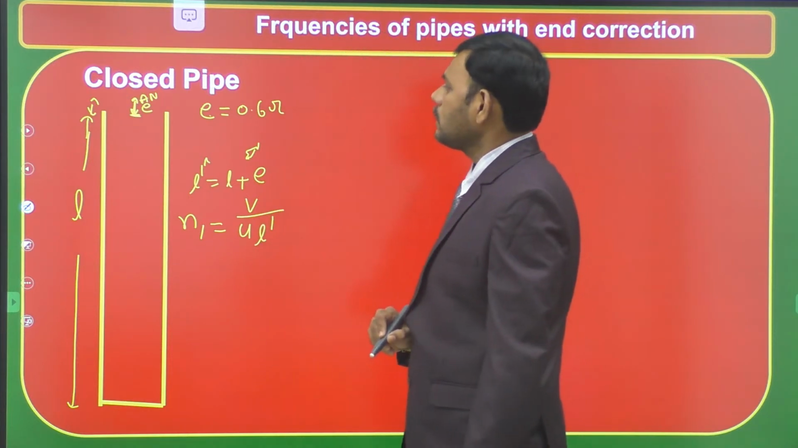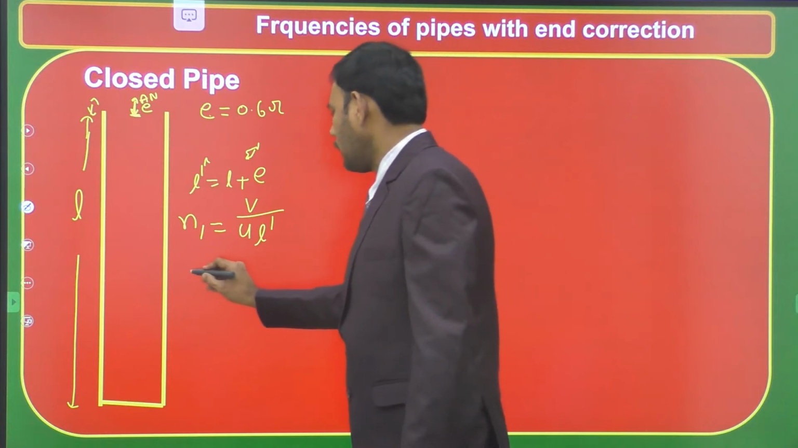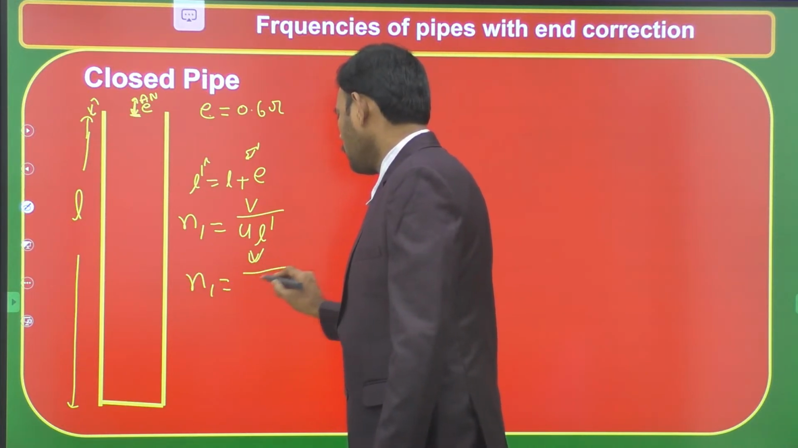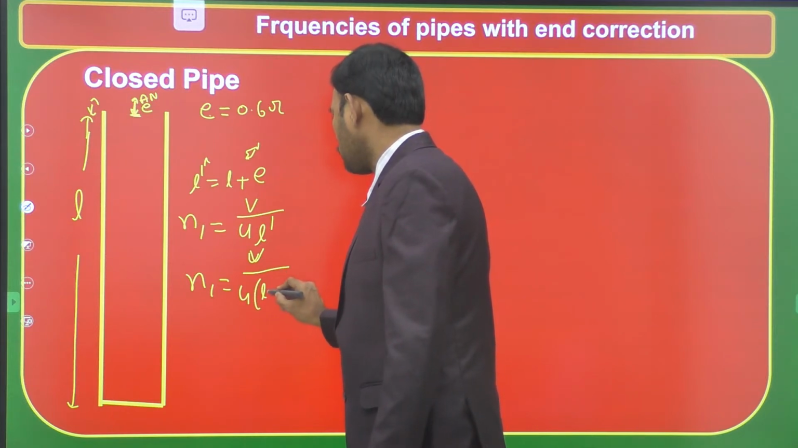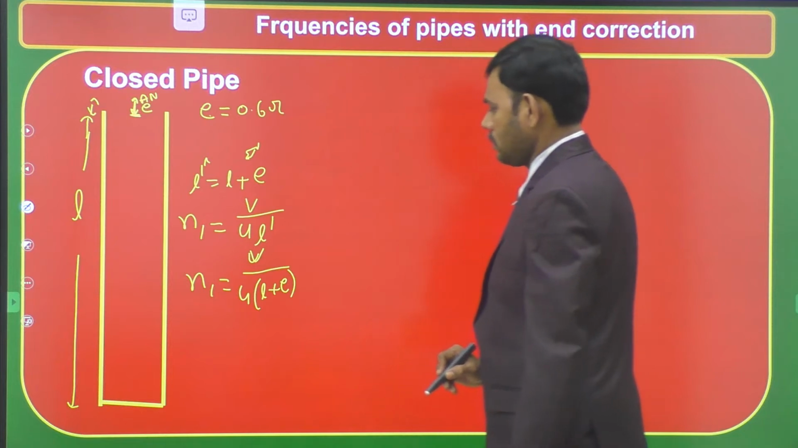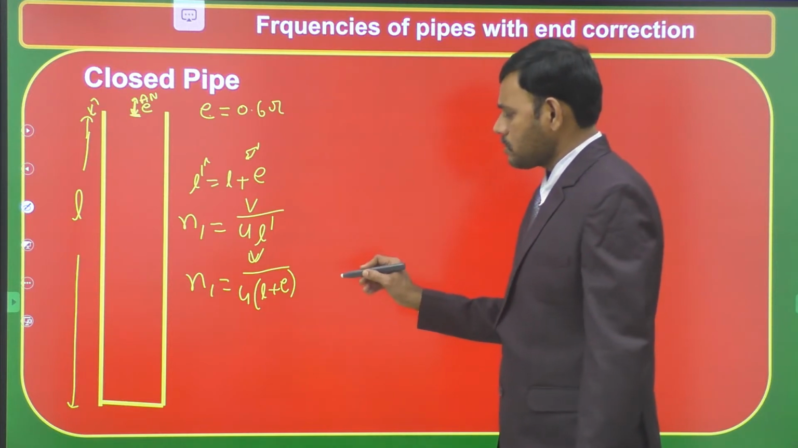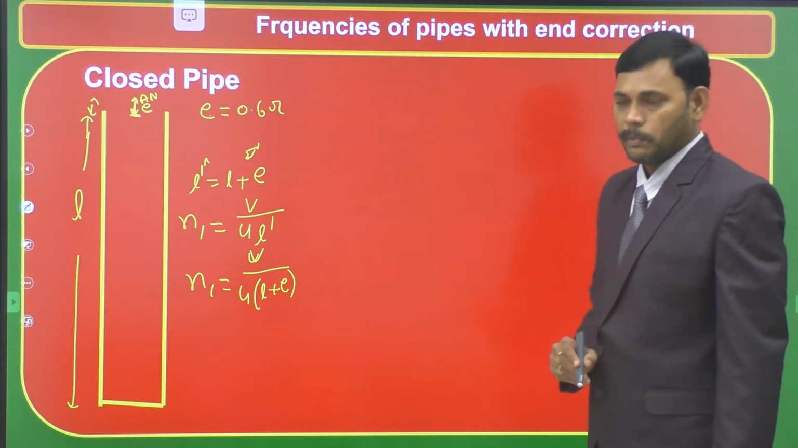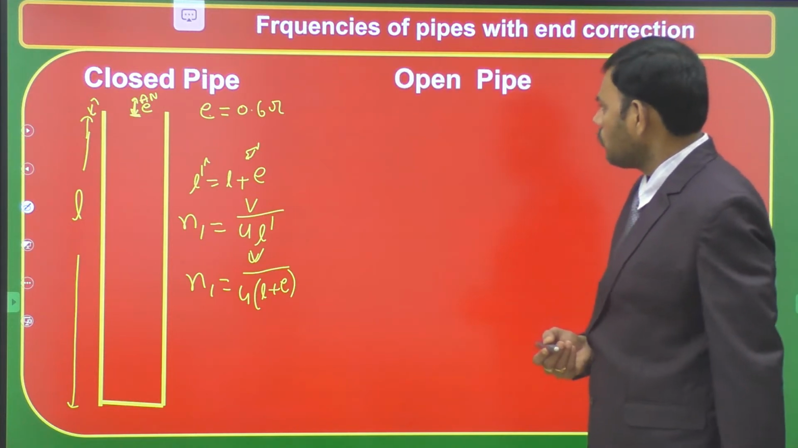Practically, considering the end correction, N1 is equal to V divided by 4 into L dash, where L dash is L plus E. Numerically, E is 0.6 r. So, strictly speaking, this is the expression for the fundamental frequency of a closed pipe. So let us move on to the open pipe.